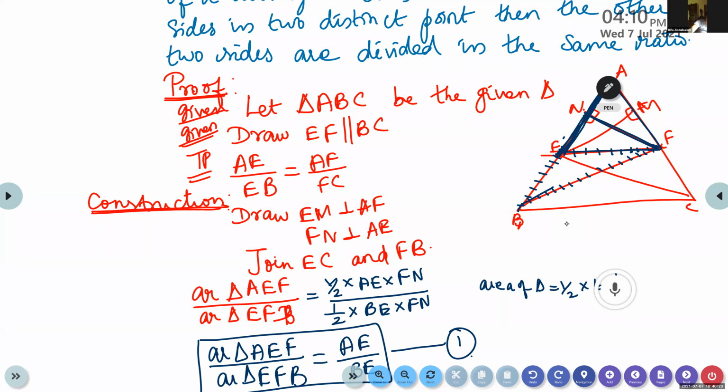Ma'am, what is equation number 1 that you have written? Area of triangle AEF by area of triangle EFB is AE by BE. We got one result, that one we name it as 1. We compared the area based on one altitude. We are taking only one altitude FN. Based on this altitude, we are writing the area. Up to the first part, is it over, children? Up to equation 1? No, ma'am.